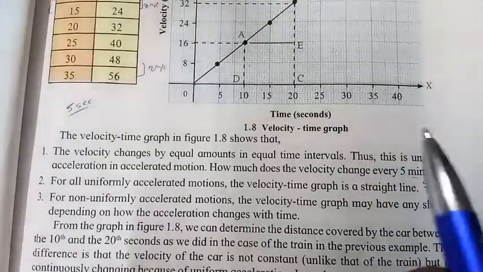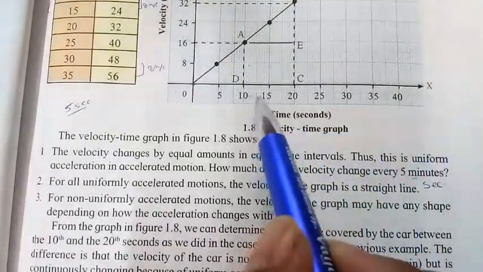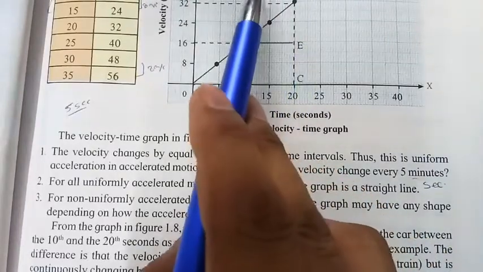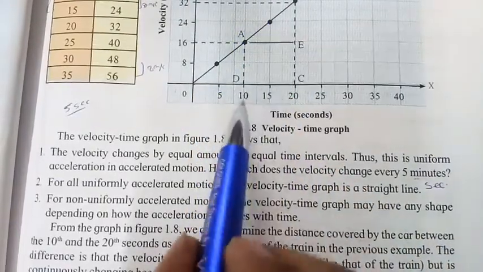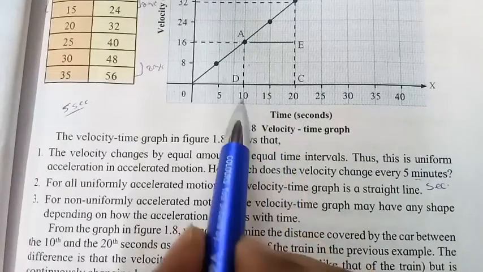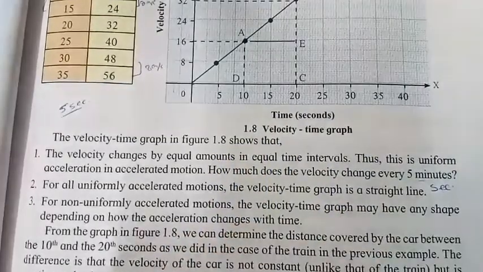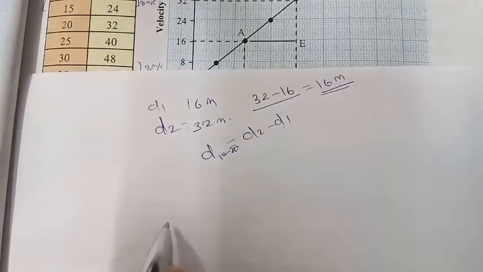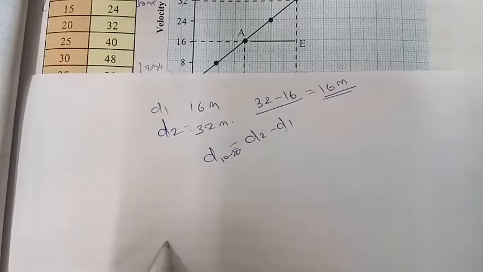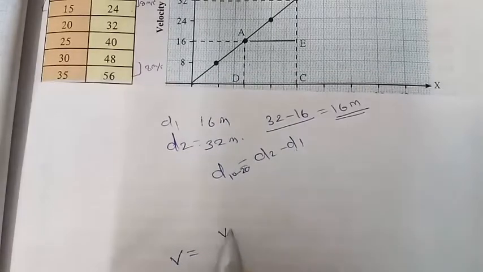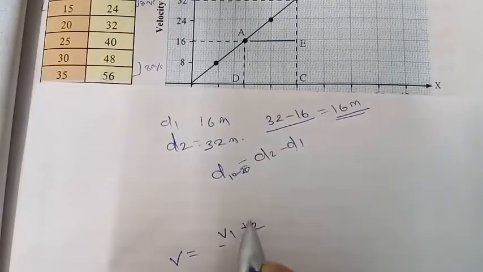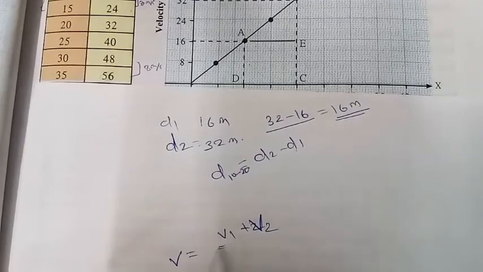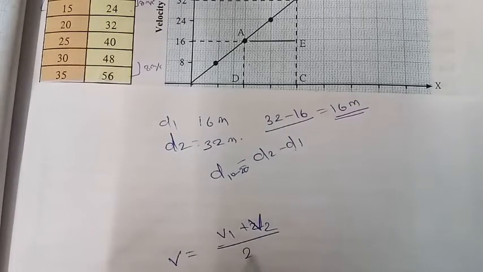Now if we calculate the average velocity of the car between 10th and 20th second, what is the formula of average velocity? The average velocity is v1 plus v2 divided by 2.